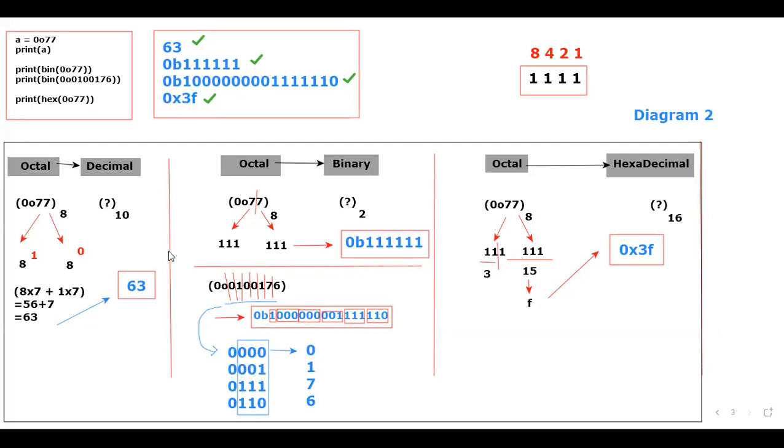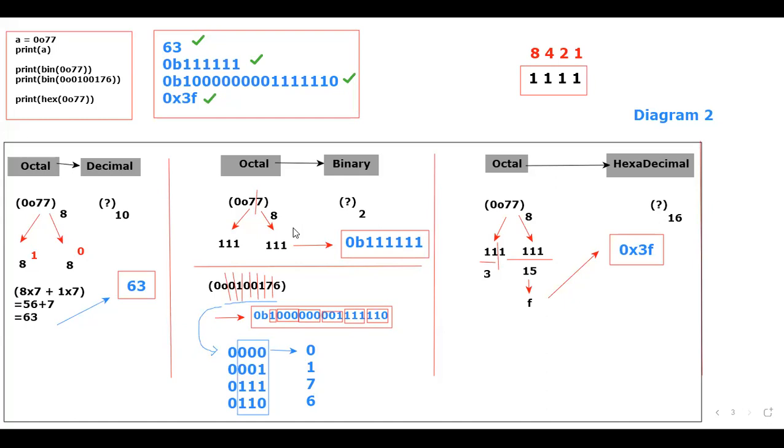Then only you understand. Let me just do one thing. Please take the screenshot of diagram number 2. Okay, great.